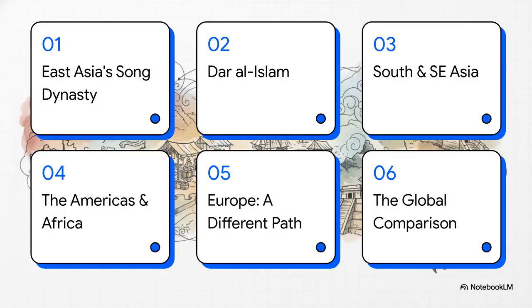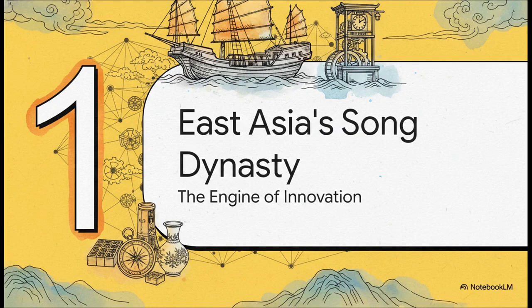So here's our game plan. We're going to start our world tour in East Asia with the Song Dynasty. Then we'll zip over to the Islamic world, down to South and Southeast Asia, across to the Americas and Africa, and we'll finish up in Europe. Then we'll pull it all together at the end. Ready? Let's go. First stop, Song, China.